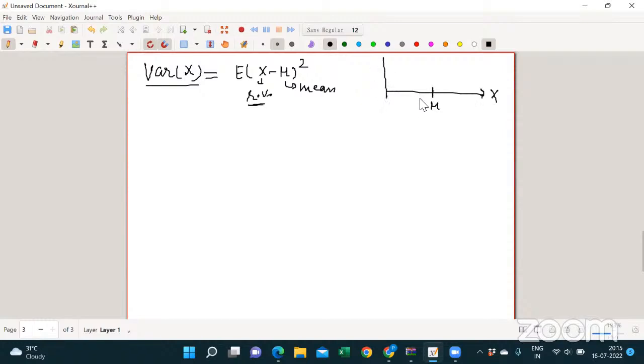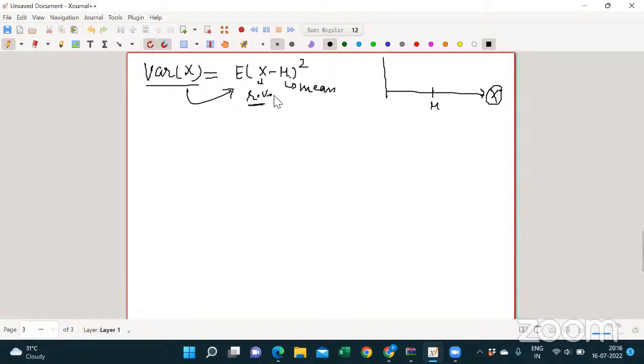We will see how far the values of x are from its mean, the variation of the values from its mean. That variability of the values of x we compute by the formula of variance of x, right? Yes, sir. Got it, sir.